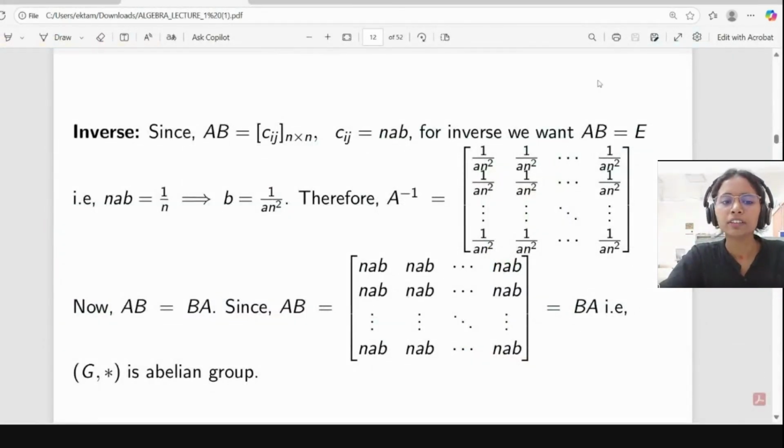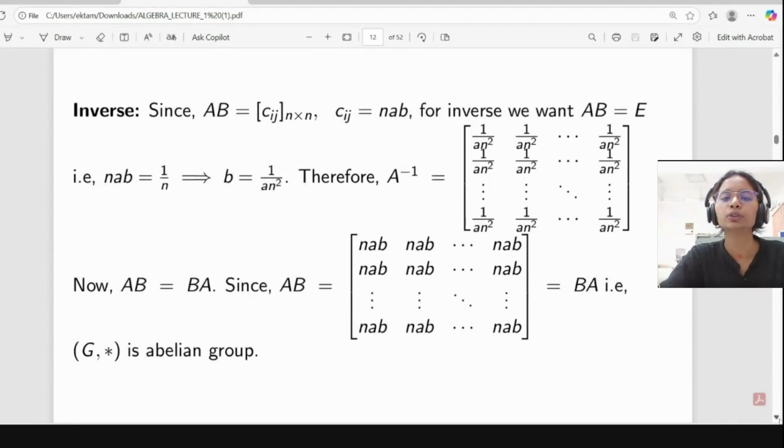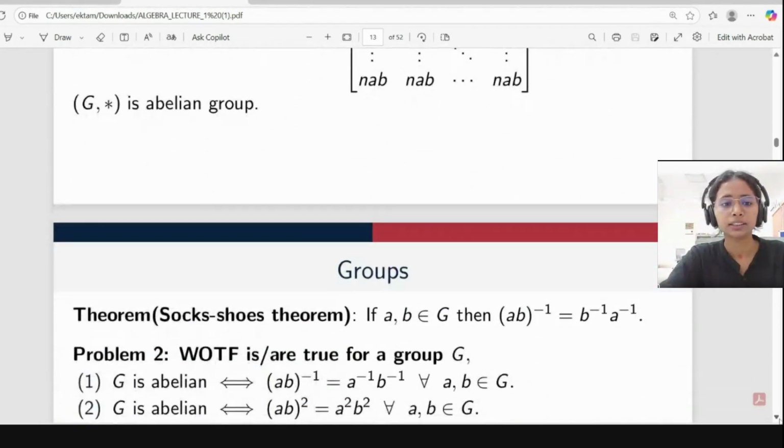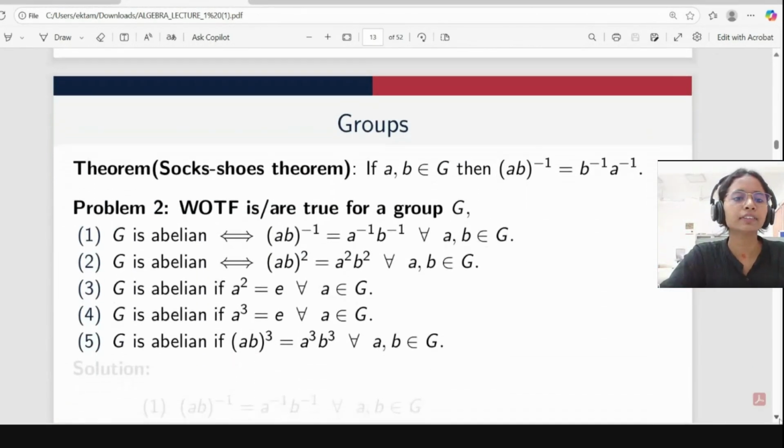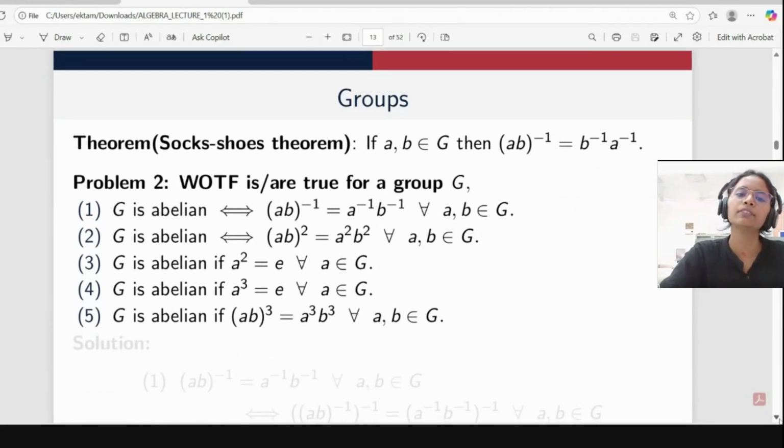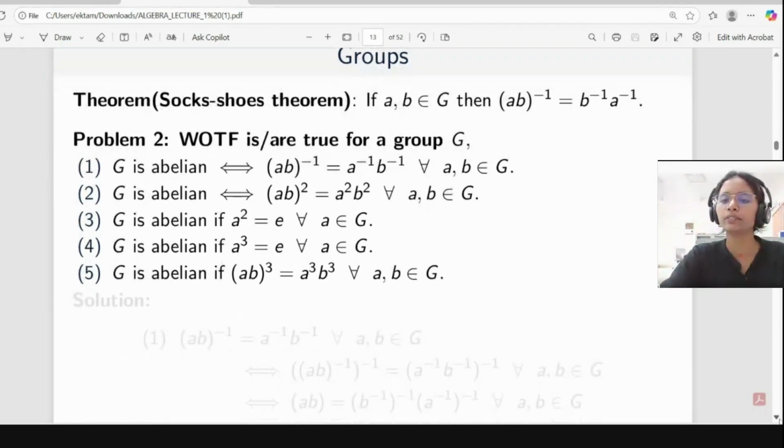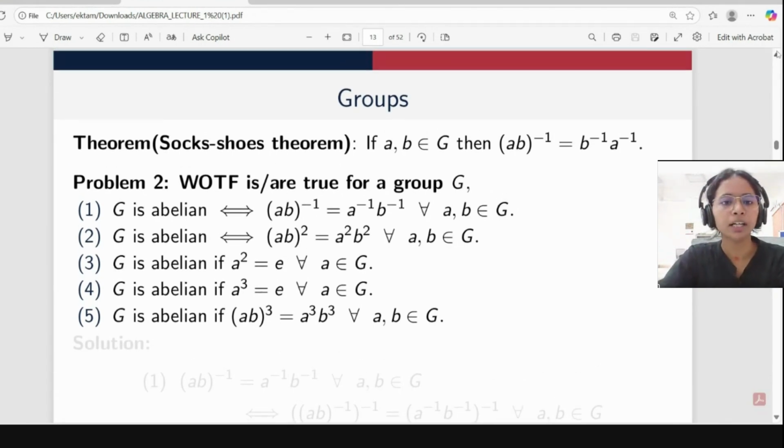Is it clear to everyone why it is an abelian group? You can check, yes, for 2 cross 2 matrix or 3 cross 3 matrix. Okay. So after this, we have this Stokes and Sewell's theorem. If a, b belong to G, then (ab) inverse will be equal to b inverse into a inverse. Okay. So after this, we will do some problems. This is the problem.